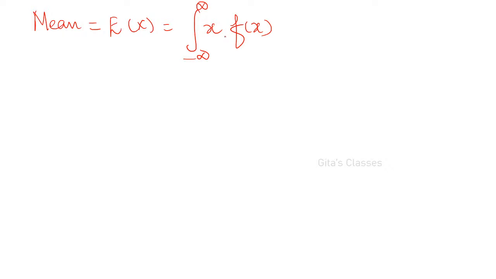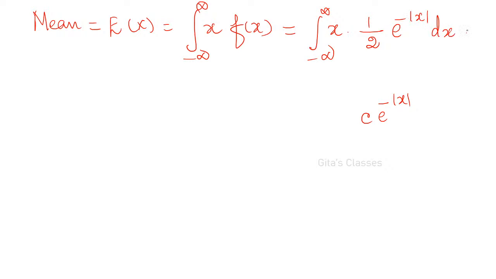Integral of x into f of x. So here, what is defined? It is minus infinity to plus infinity, and c is equal to 1 by 2. So integral minus infinity to plus infinity x into 1 by 2 into f of x. What is f of x? It is e power minus of modulus of x. This is our f of x. So e power minus of modulus of x into dx.